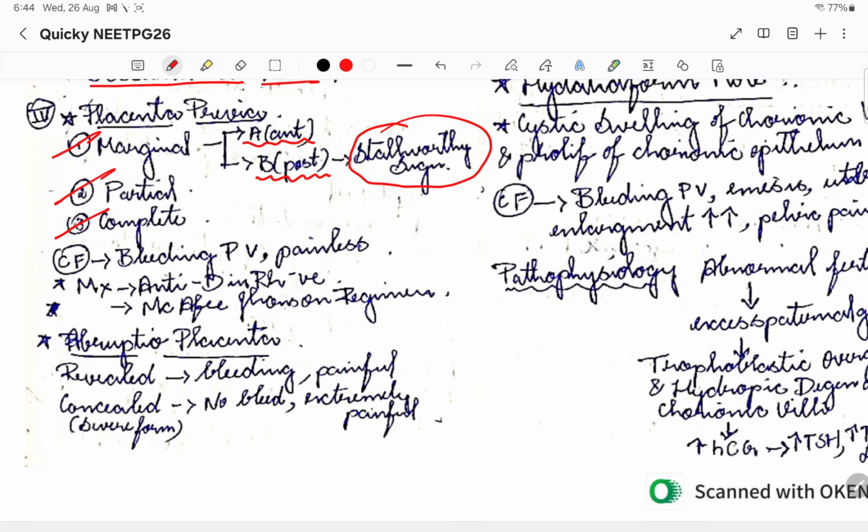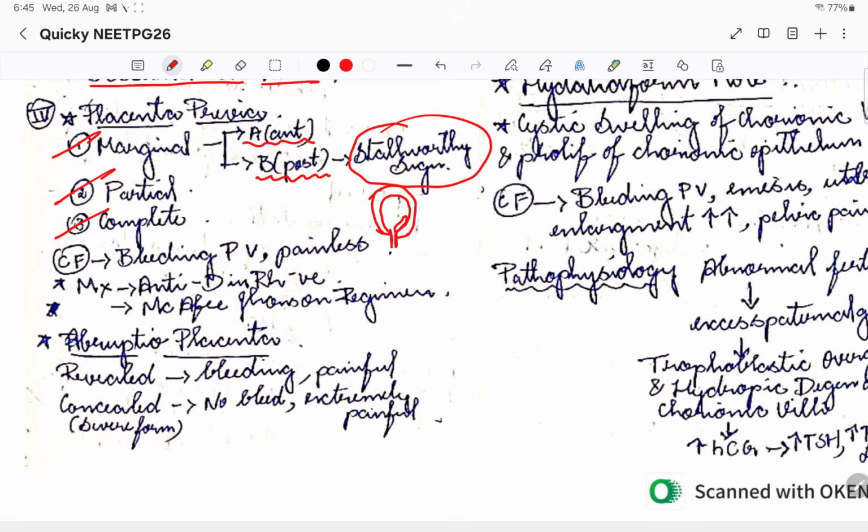Before diving into the clinical features, let me tell you what these are. For example, this is the uterus and this is the internal os. When the placenta is placed in different parts of the uterus, if it is marginal to the internal os, it is the marginal type, either anteriorly or on the posterior side of the uterus.